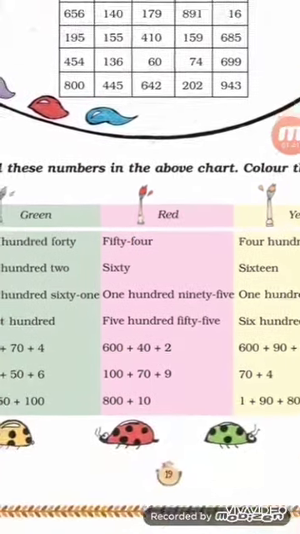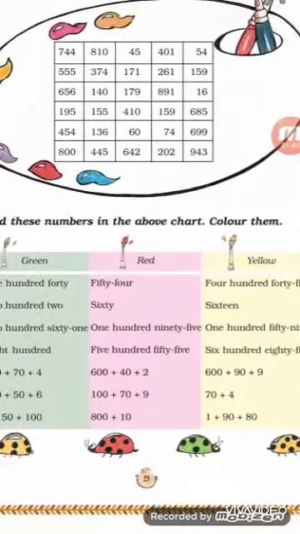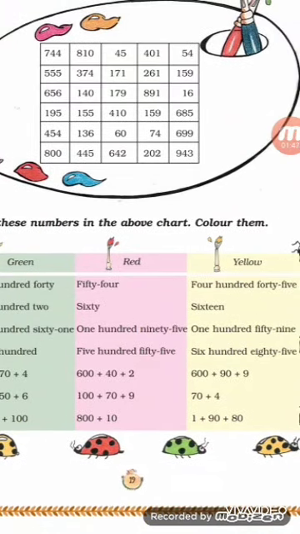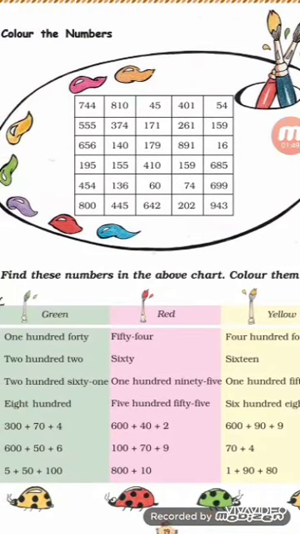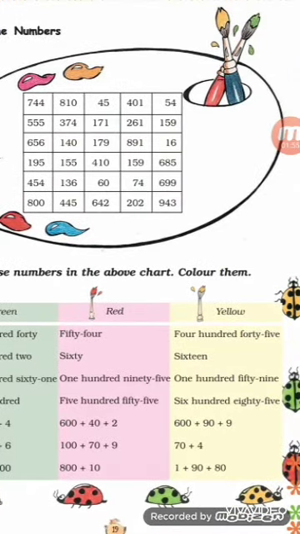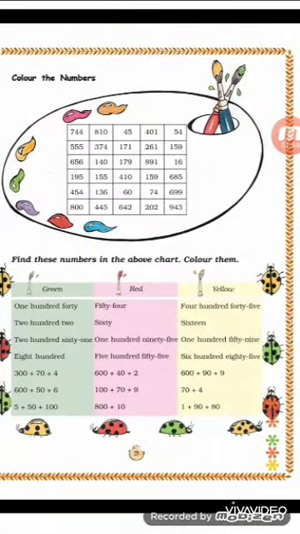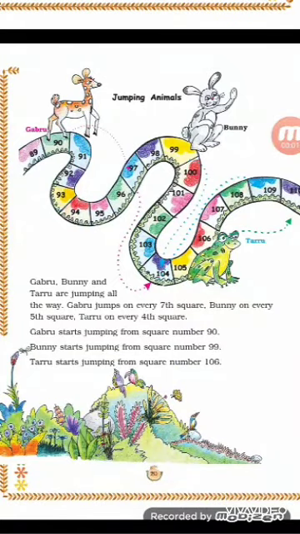In the same way, you have to find out the numbers that are in red color and which are in yellow color, and then color them. The numbers which are in red color, color them red, and the numbers which are in yellow color, color them yellow. So color these numbers.